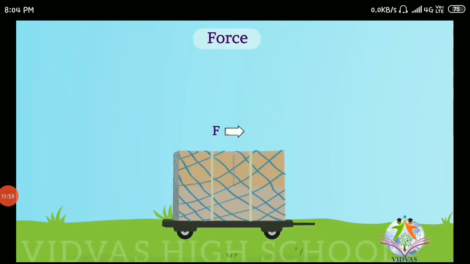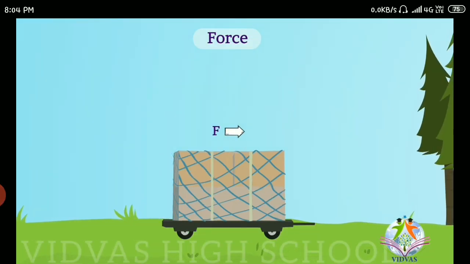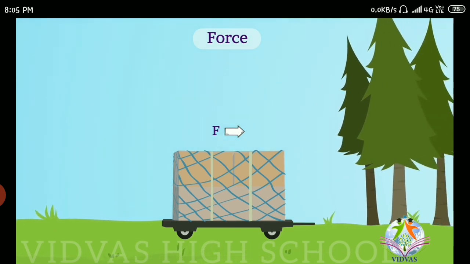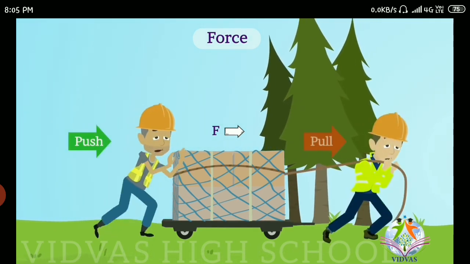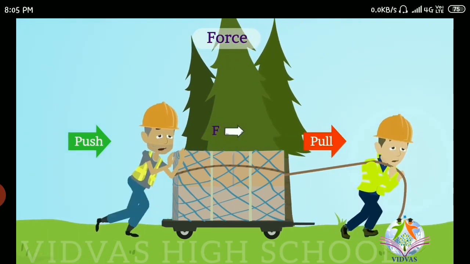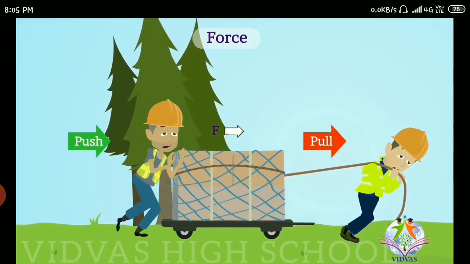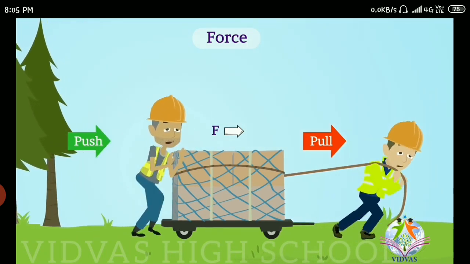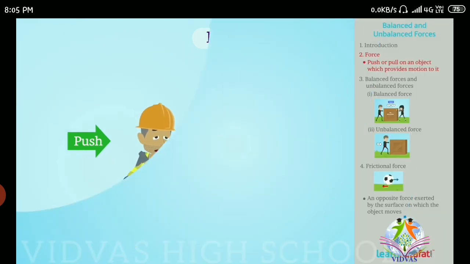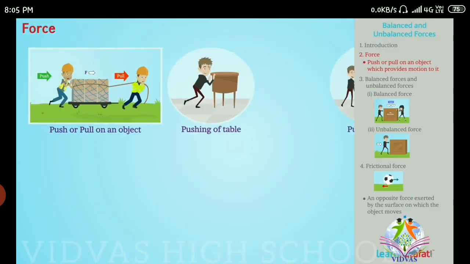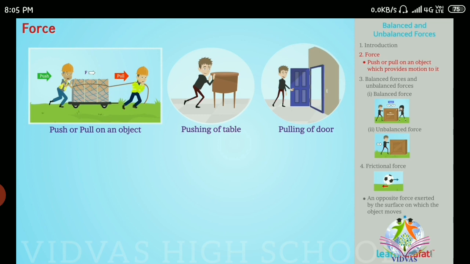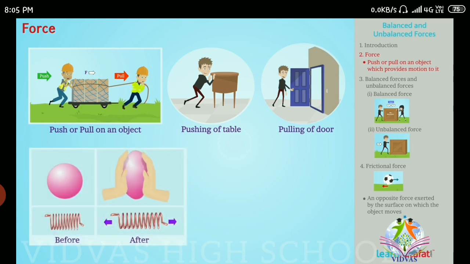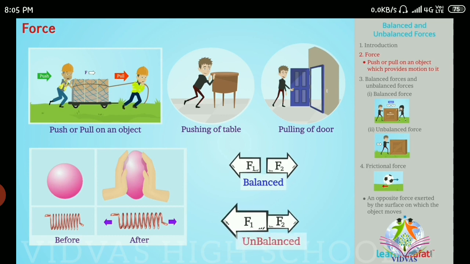See here. You want an object to be moved. Then what will you be doing? You will be applying some force. So force can be defined as the push or pull of an object. Then only force exists on that particular object. You can't see this force, but you can feel it. Some examples of forces in our daily life are pushing a table and pulling a door. Force can change the shape or the position of an object.